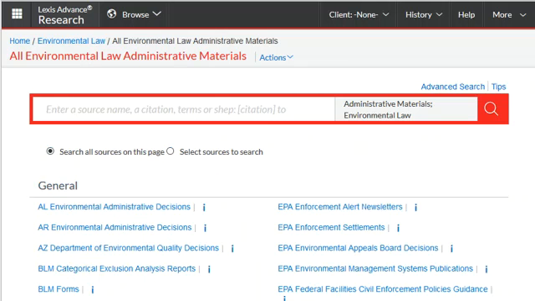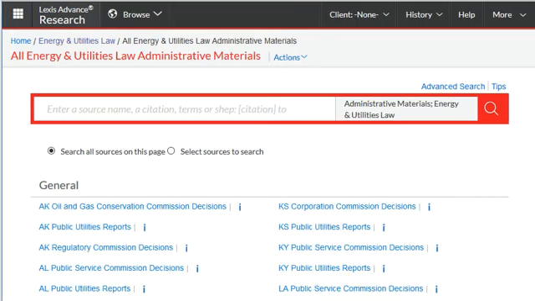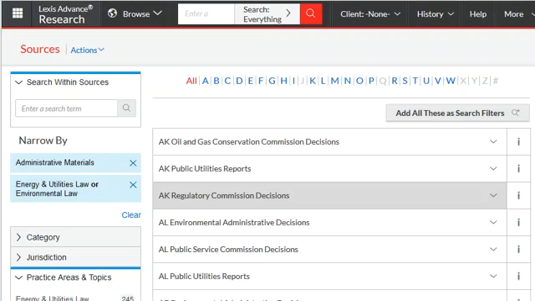On Lexis Advance, choose Practice Area or Industry Environmental Law, then All Environmental Law Administrative Materials. This includes state as well as federal agency materials. Lexis classifies energy and utilities law as different practice areas or industries, so choose that if you're looking for energy, oil, electricity, or gas. To see what agency documents are available on Lexis in either field, use Browse Sources and then narrow by category Administrative Materials and then by practice areas Environmental Law and Energy and Utilities.